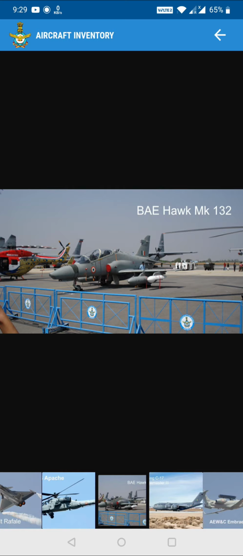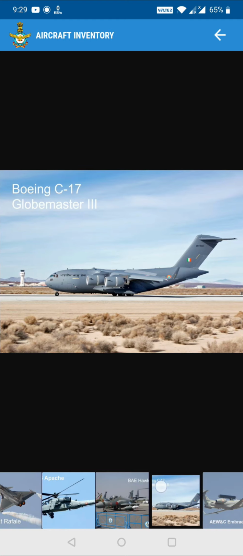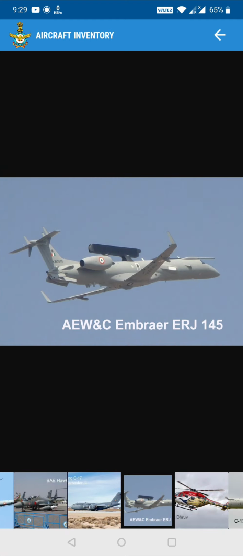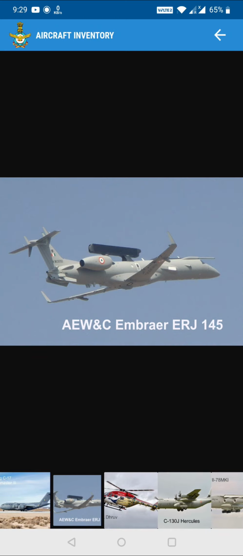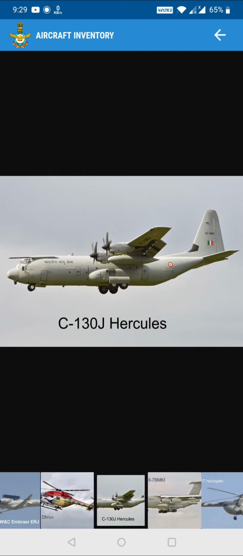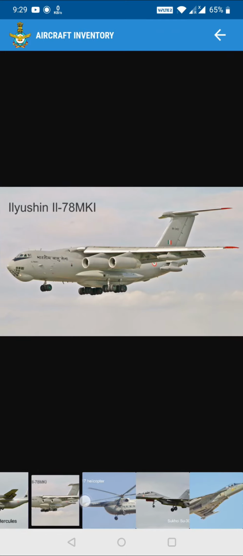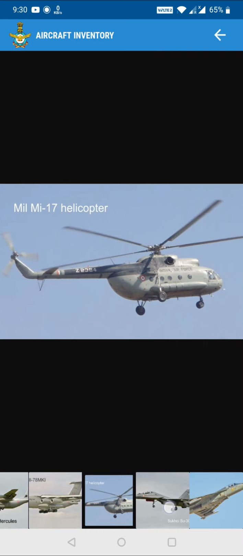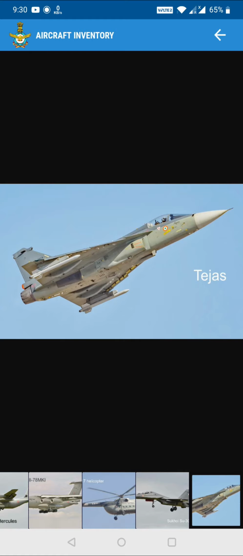This is Bayhawk Mark. So this is used for training. Okay, then we have C-17 Globemaster, then we have AWACS systems. Okay, and then we have HAL Dhruv. Okay, this is also Team Sarang. Okay, then we have C-130 Hercules. Then we have Su-30 MKI. Okay, then we have Mi-17, then we have Su-30, and then we have Tejas. Okay, so this is how they have given.